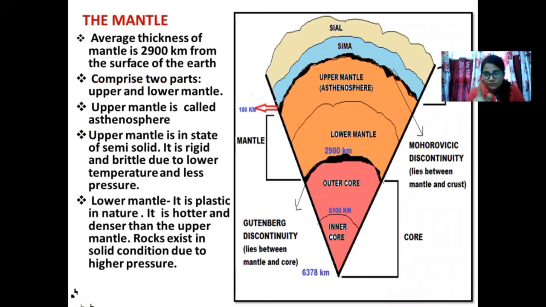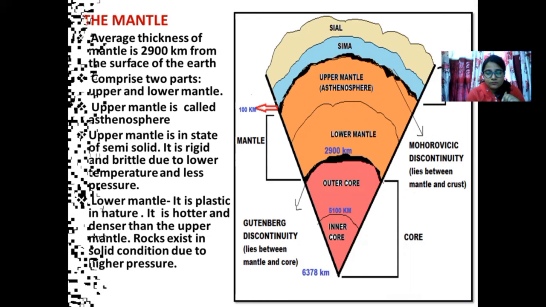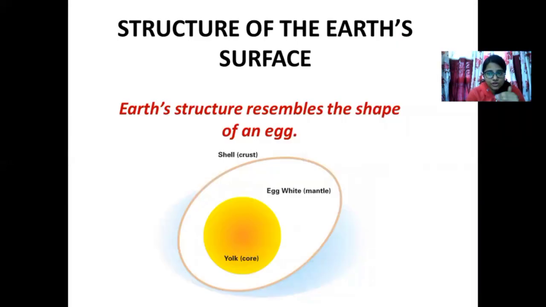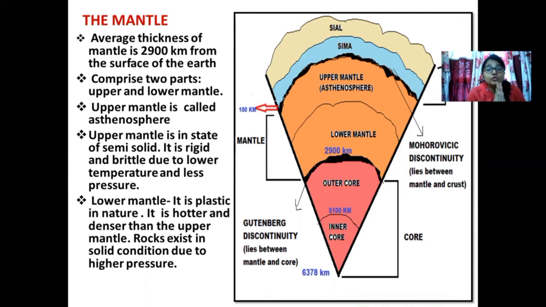Same diagram will pop up, but different layer descriptions will come up. Now, from 100 kilometer to 2,900 kilometer comes yet another layer, which we call the mantle. If you remember, this is equal to the egg white, the middle portion. From 100 kilometer to 410 kilometer, I deliberately did not write 410 kilometer so you would know where it will be. Obviously, it will be at this point between 100 kilometer and 2900 kilometer. So from 100 kilometer to 410 kilometer lies another layer which we call the upper mantle.